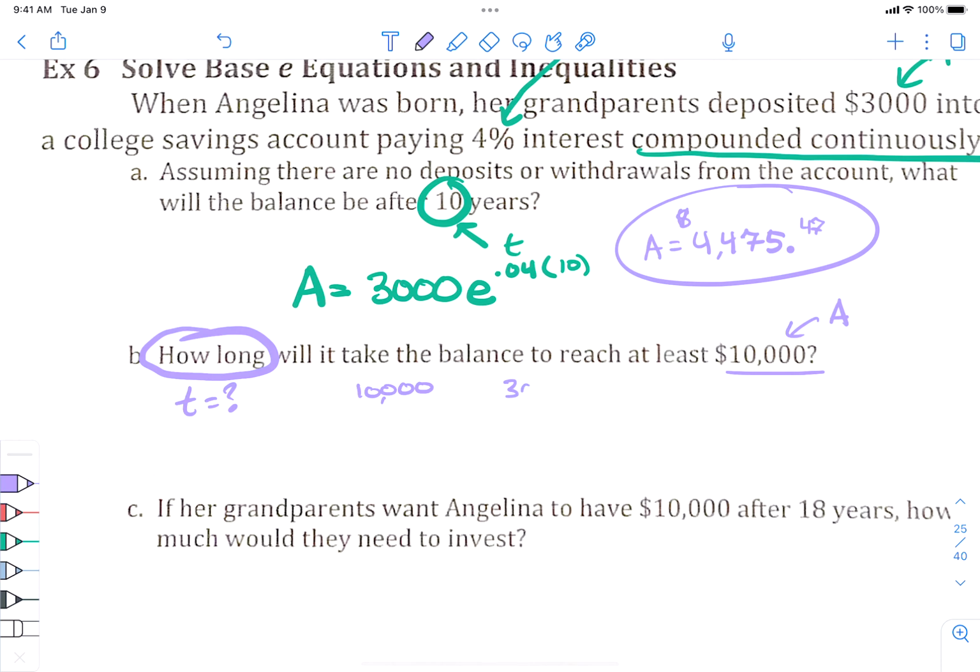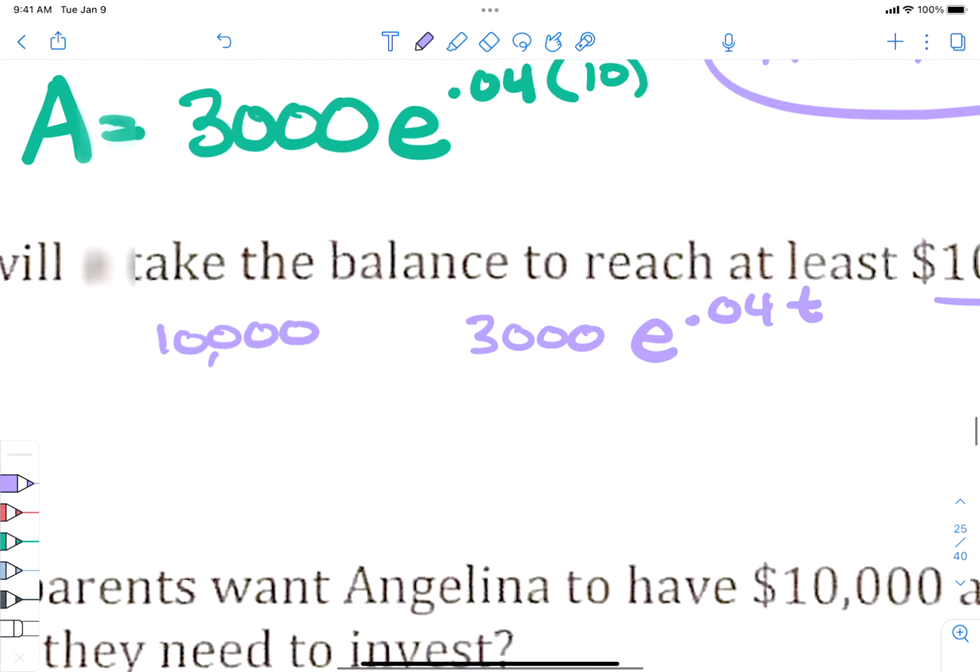I'm still starting with 3,000, E to the 0.04, but this time I don't know what T is, so I'm going to put T there. Now, I want it to be at least. So that doesn't mean equals, that means at least, right? That means this has to be bigger than this, so I'm going to use this symbol because I want that to be bigger than 10,000. It can be equal to, so I'm going to do less than or equal to. You might get close to the right answer, but we're going to get the exact answer.